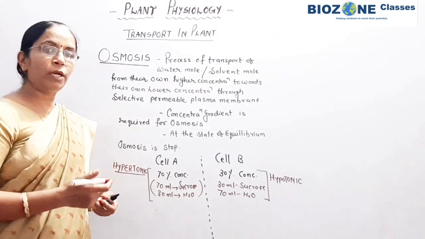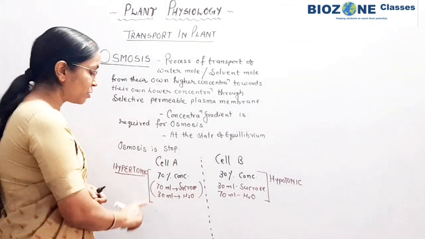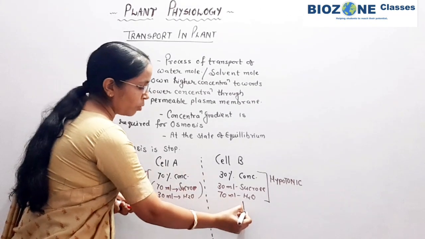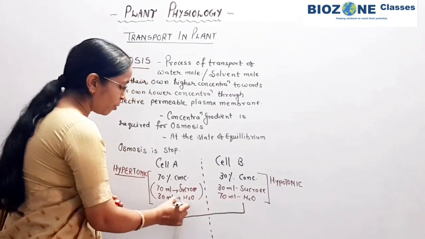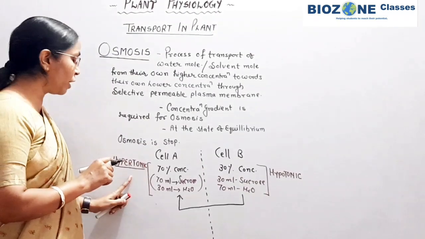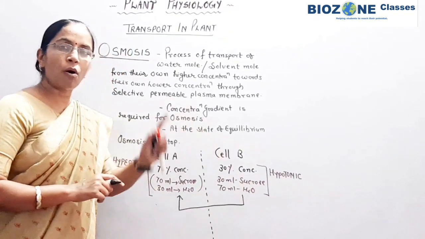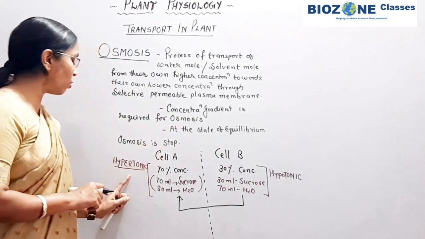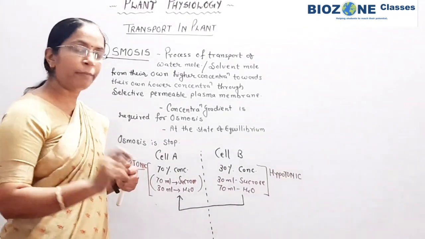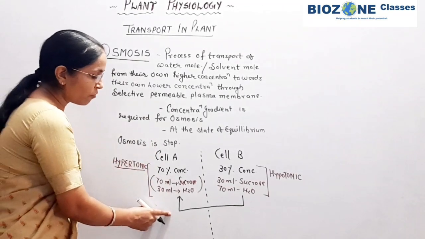Now how does the movement of water take place? Water always moves from its higher concentration towards its lower concentration. So here you remember, water always moves from the region of hypotonic concentration towards the region of hypertonic concentration. From a hypotonic solution, water always moves towards the hypertonic, till the state of equilibrium. The process of osmosis, you remember, takes place up to the state of equilibrium.